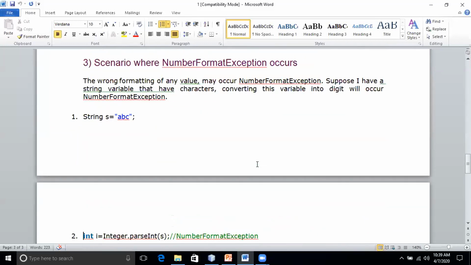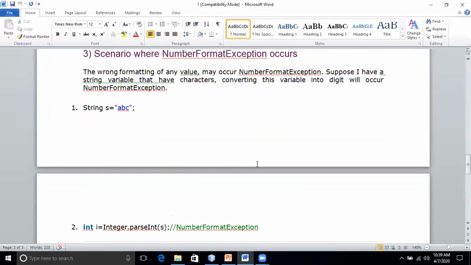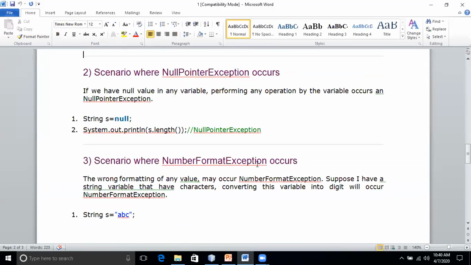And number format exception: I've given string s is equal to ABC, and I'm trying to pass it to integer. That time it will throw what? Number format exception. So all this we have discussed in the last class, right? All this will come under runtime exception.